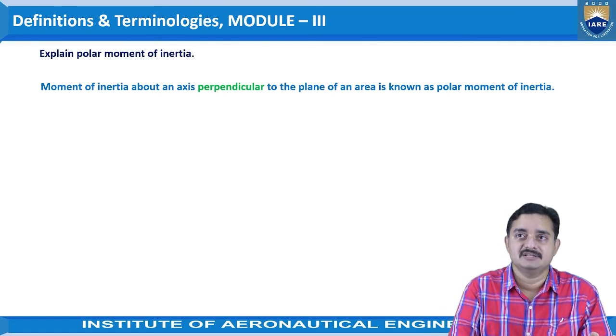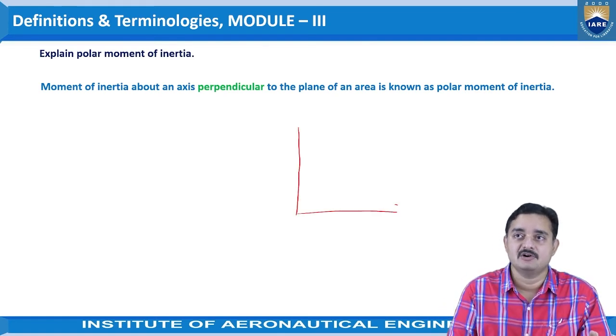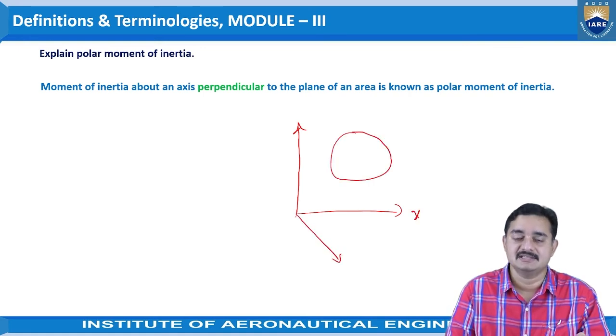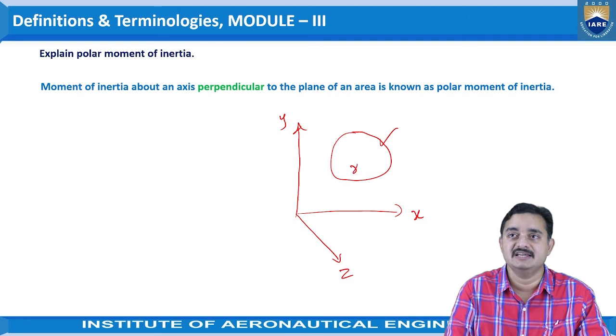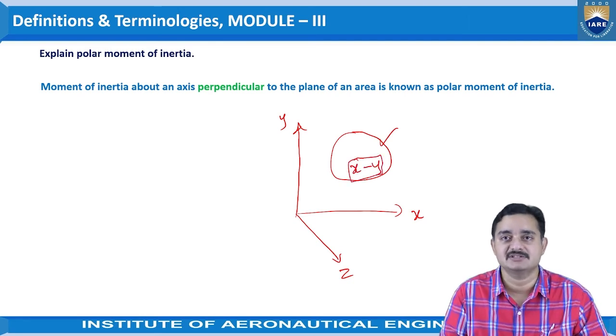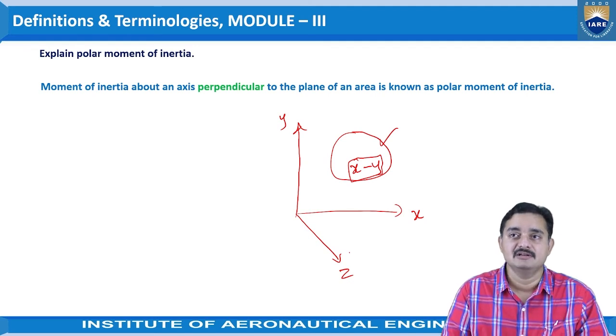You can consider once again, there was an object placed here and we have taken this as the x-axis, this is the y-axis and this is the z-axis, and this object is lying in the xy plane. The z-axis is perpendicular to both the x-axis and y-axis.